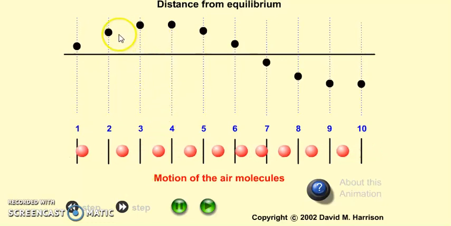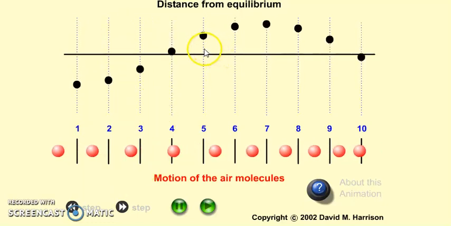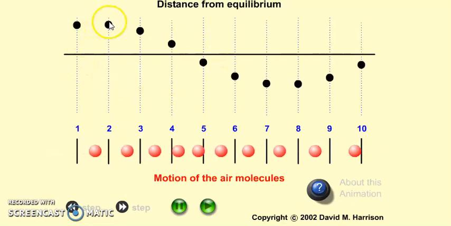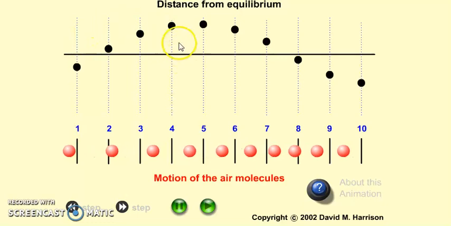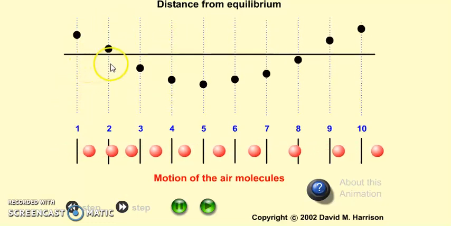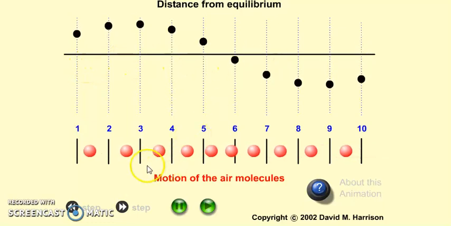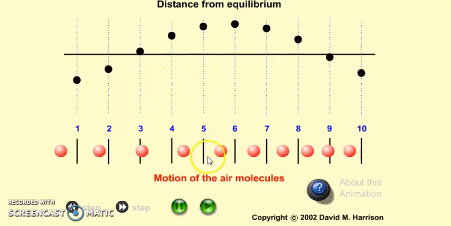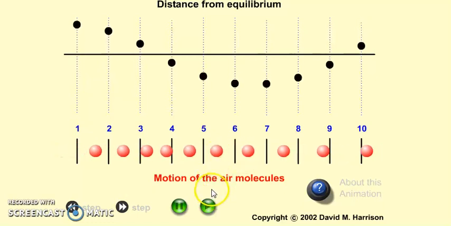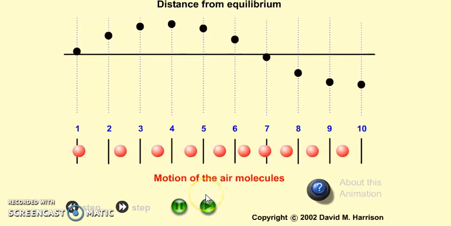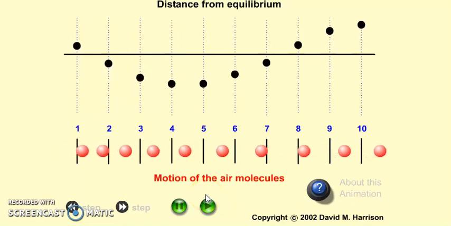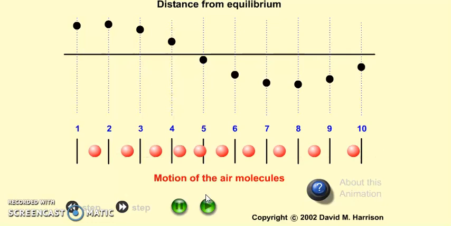Like in the case of transverse waves, we find there are some regions called crests. This is called a crest and the other is called a trough. Now this crest and trough will always be moving. Similarly here, compressions and rarefactions will be constantly moving, and the energy will be carried from one point of the medium to the other. So this is what we mean by transverse and longitudinal waves.